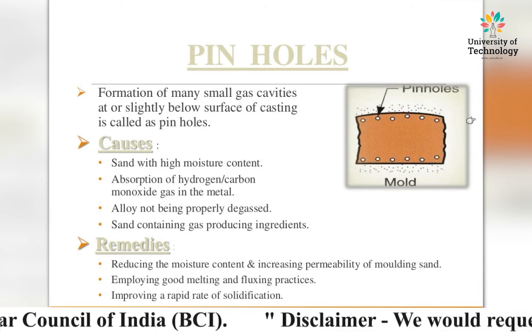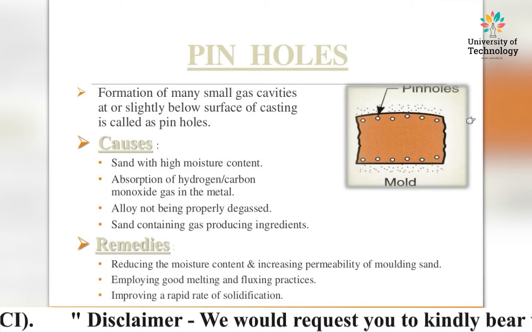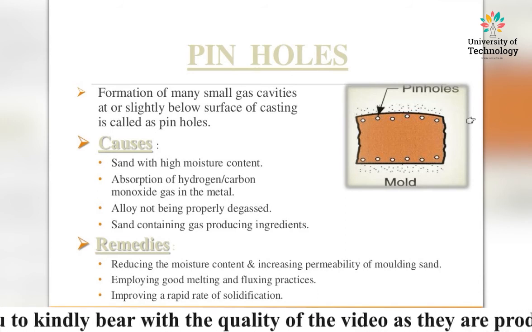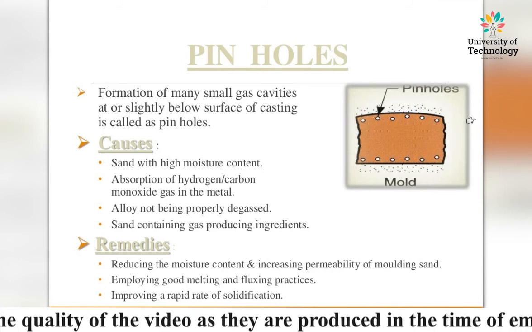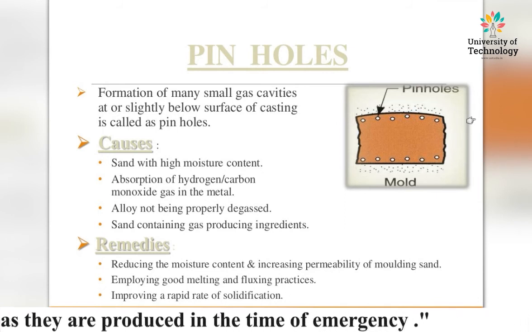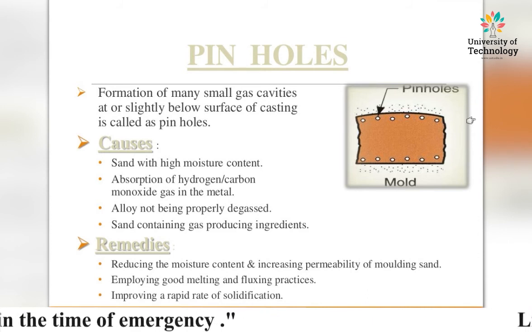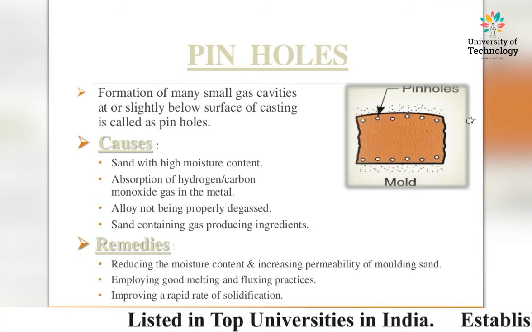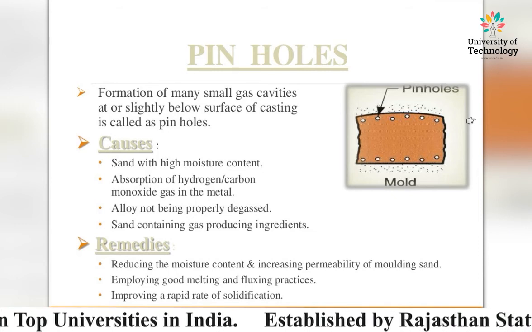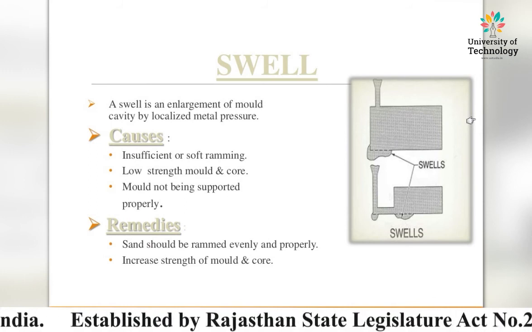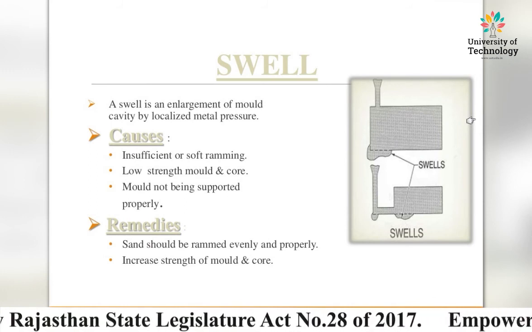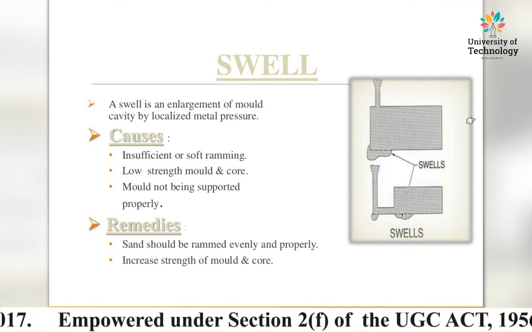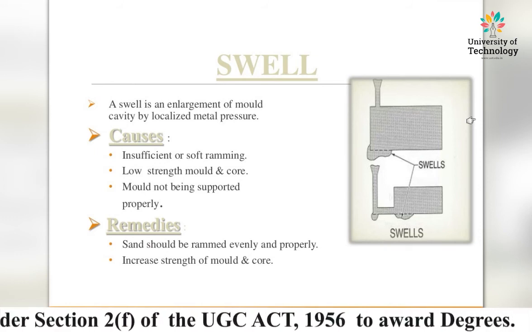Some remedies for removing this type of defect in casting: reducing the moisture content and increasing permeability of molding sand, employing good melting and fluxing practices, and improving the rapid rate of solidification of the casting, then remove this type of defect from the casting. Swell. A swell is an enlargement of mold cavity by localized metal pressure, like this figure.